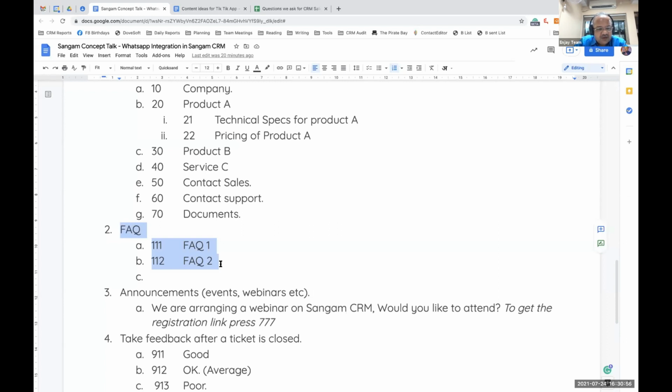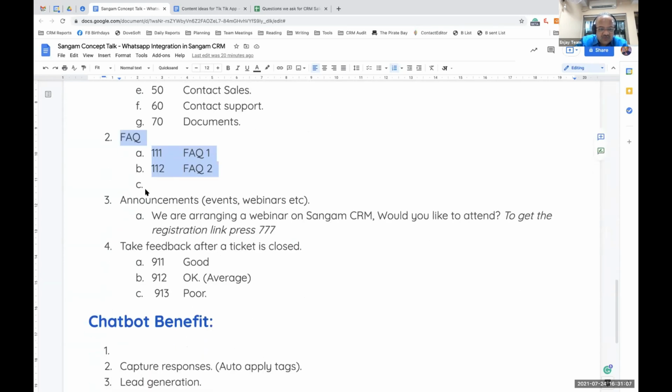So 111 is FAQ 1, 112 is FAQ 2, and so on and so forth. So it can carry on, and all the FAQs can be included here. Then you can also do events and webinars, announcements, and something like registration also.